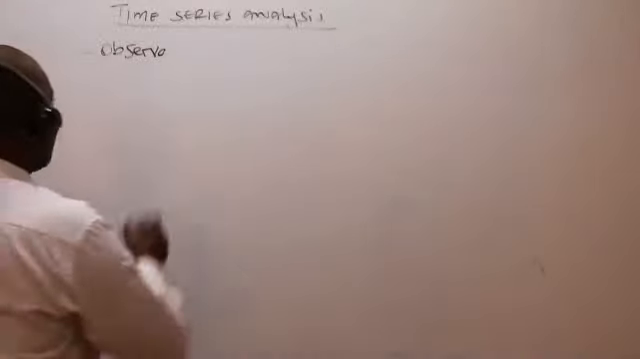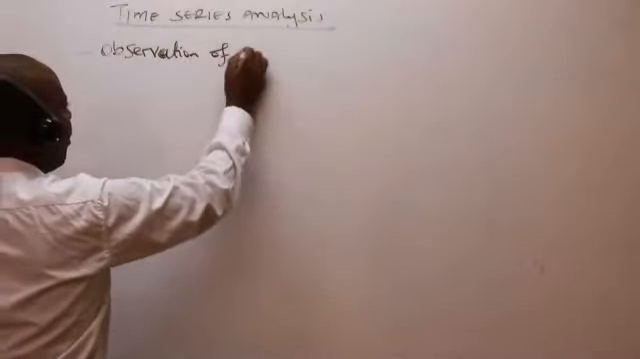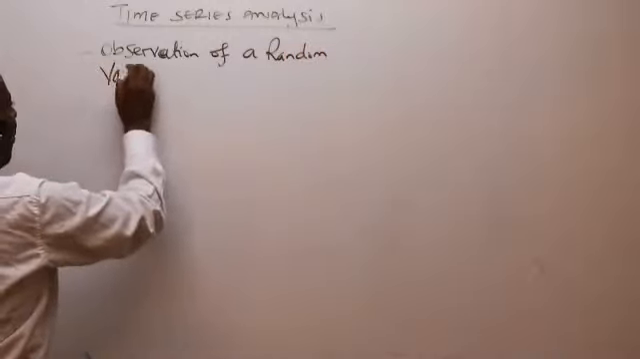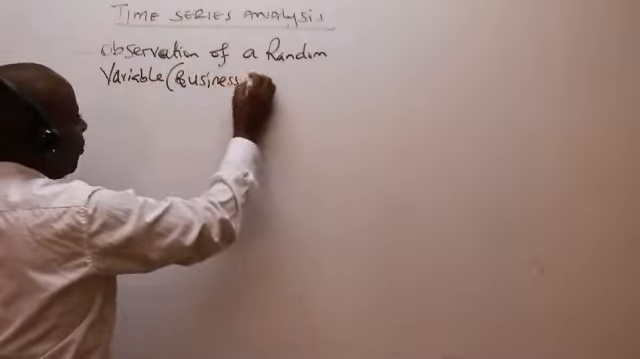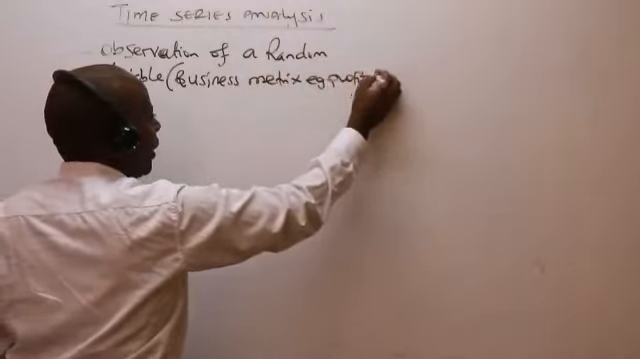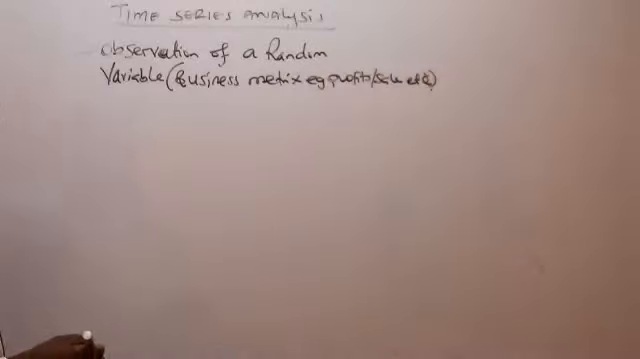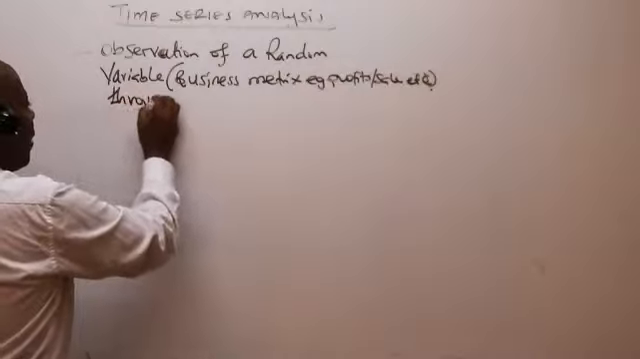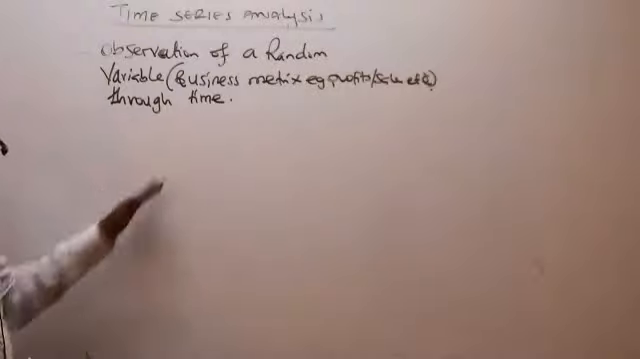A time series is an observation of a random variable. This could be a business metric, for example profits, sales, etc. So it is an observation of a random variable through time. That is what we call a time series.